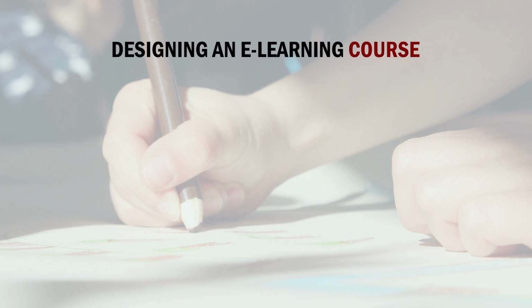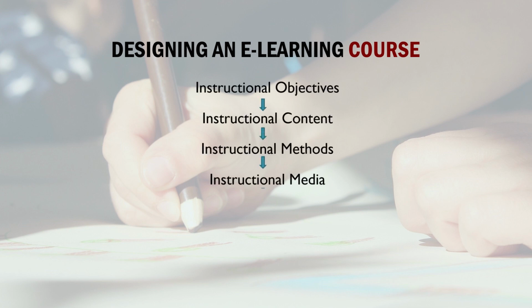So, while designing an e-learning course as a learner, please focus mainly on these 6 steps: instructional objectives, instructional content, instructional methods, instructional media, instructional delivery system and evaluation. If you refer to your Assure model, you will see there are similarities between these steps and the Assure model. So, for designing an e-learning course, you can also use the Assure model. With the help of the Assure model you can design the things.